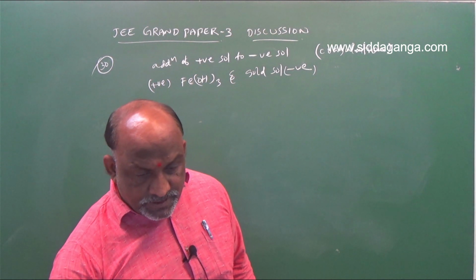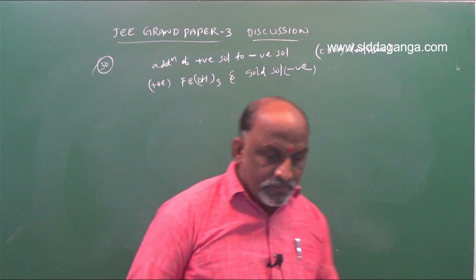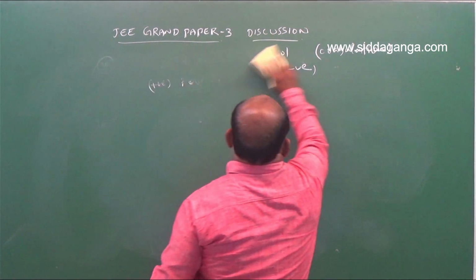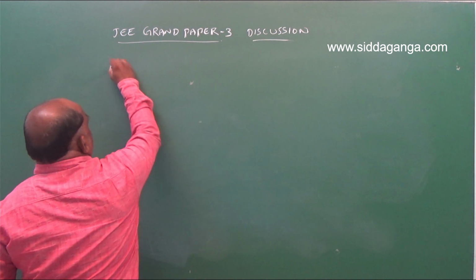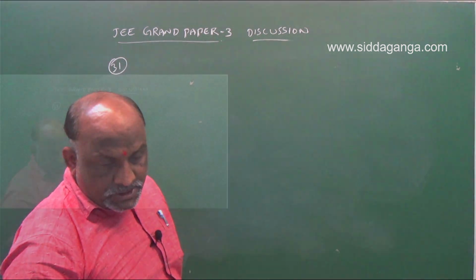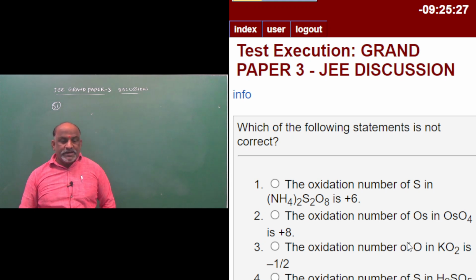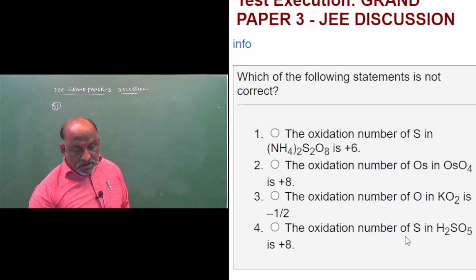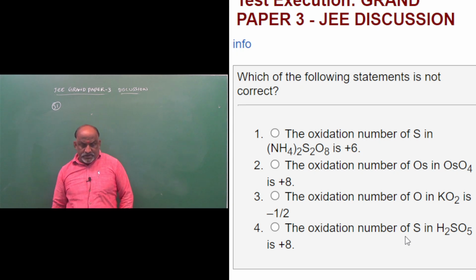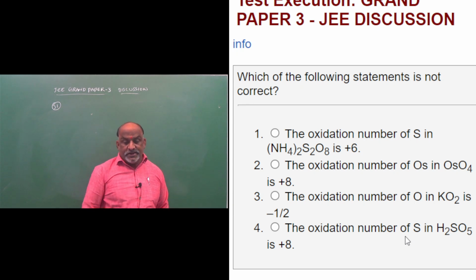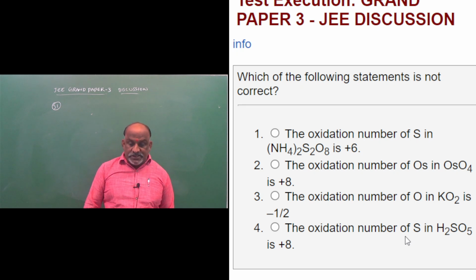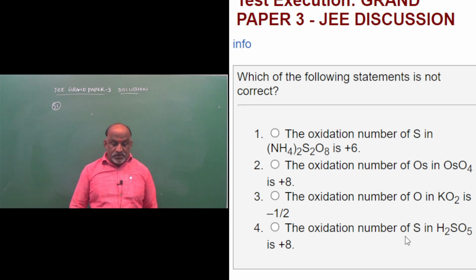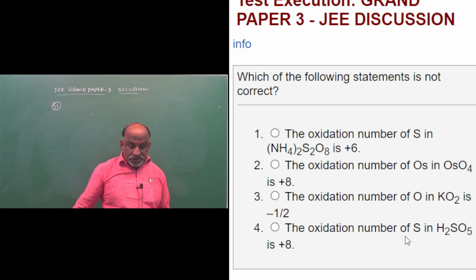Clear? Next, question number 31. Which of the following statements is not correct? The oxidation state of sulfur in ammonium peroxodisulfate, (NH4)2S2O8, is plus 6. The oxidation number of osmium in OsO4 is plus 8. The oxidation number of oxygen in KO2 is minus half. The oxidation number of sulfur in H2SO5 is plus 8.